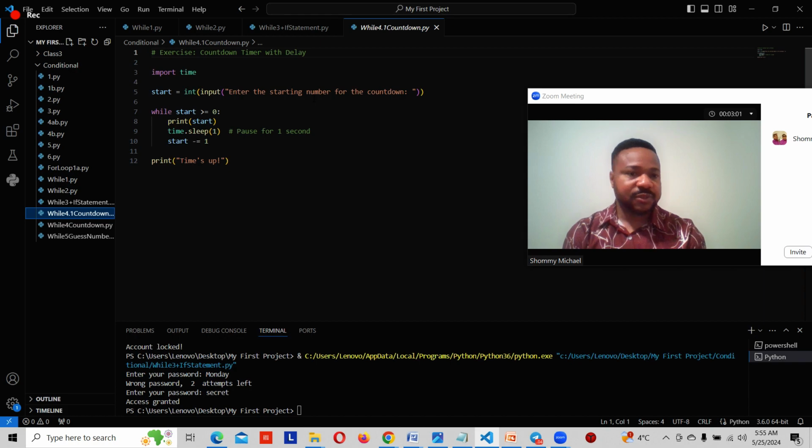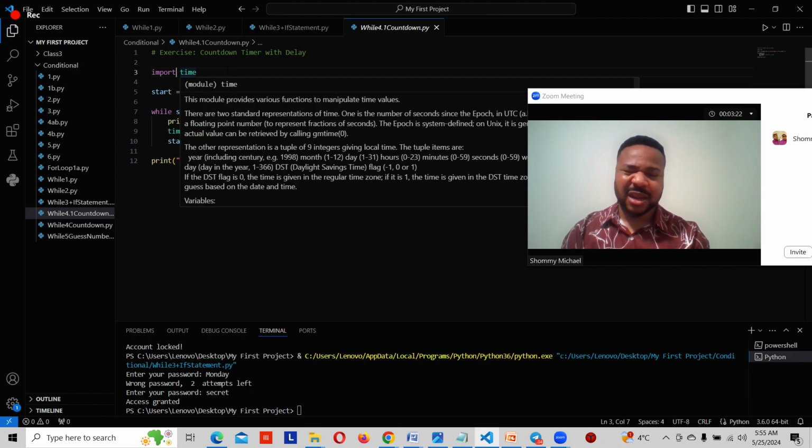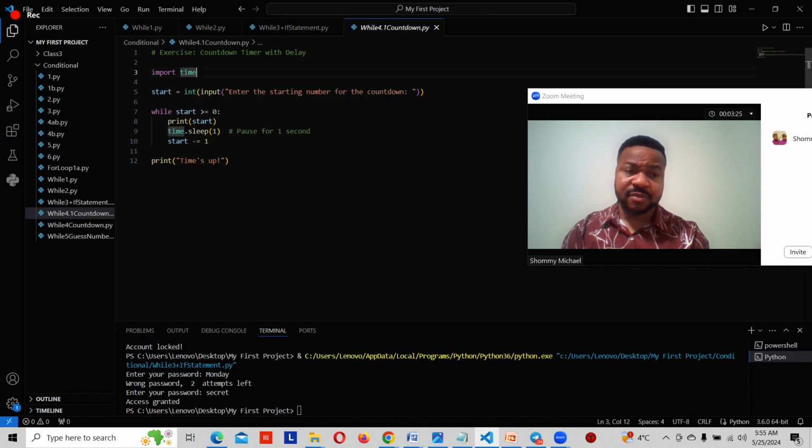So let's try this. What does this program do? It's a countdown timer. What we do right here, remember this is a module or library that we imported. We imported time. In my class 3 or thereabout, I taught about importing something, importing code that somebody else has written, or something that came with the Python library. So we imported this time.